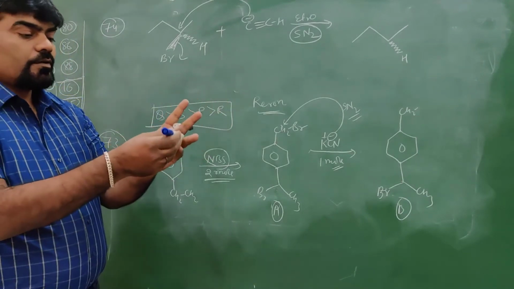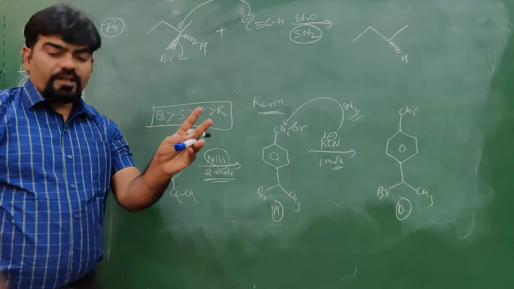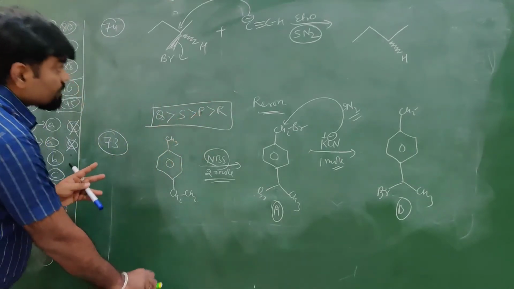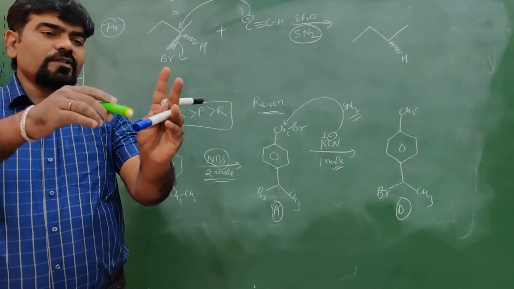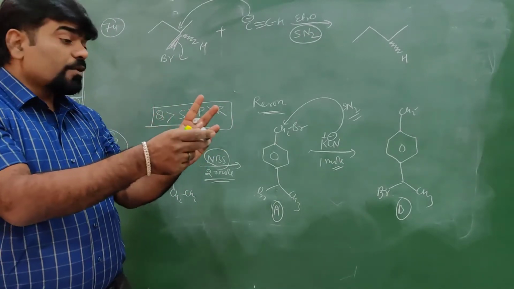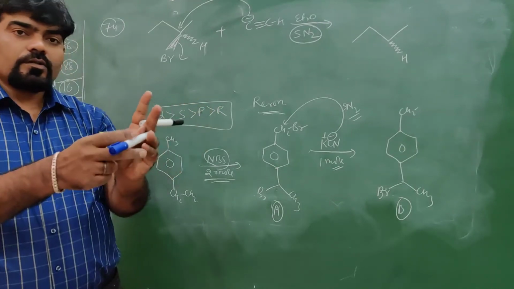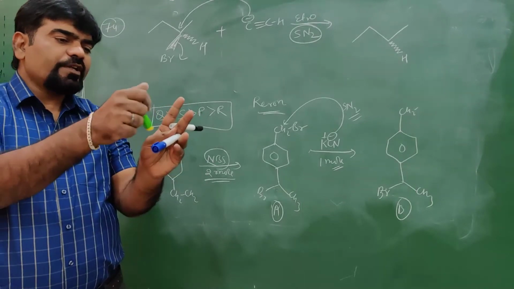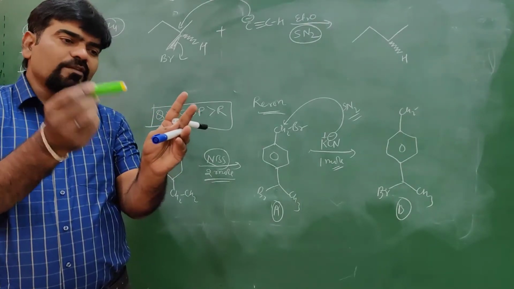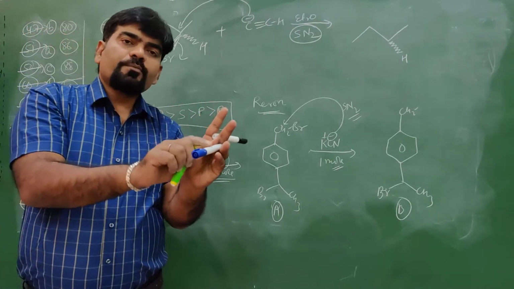Over here, bromine. Over here, hydrogen. And this new nucleophile, the acetylide ion, approaches this carbon. This is bromine, and this is hydrogen. So what we need to do? This nucleophile must be opposite to the bromine side.